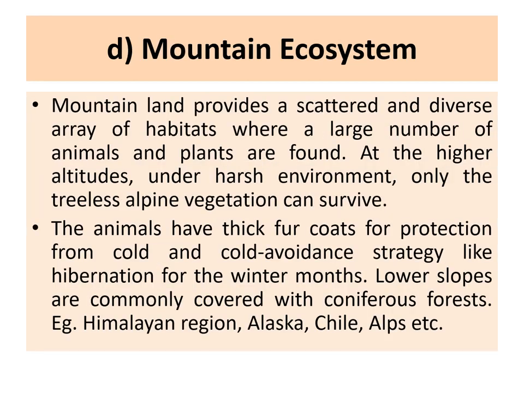The next type of natural ecosystem is the mountain ecosystem. Mountain land provides a scattered and diverse array of habitats where a lot of animals and plants are found. At the higher heights, under a harsh environment, only treeless alpine vegetation can survive, and animals surviving in such ecosystems have a thick fur coat for protection from cold and various cold avoidance strategies like hibernation for the harsh winter months. The lower slopes are covered with coniferous forests.